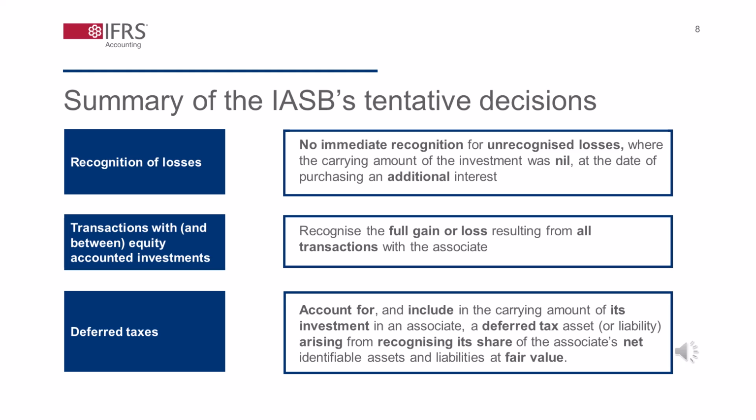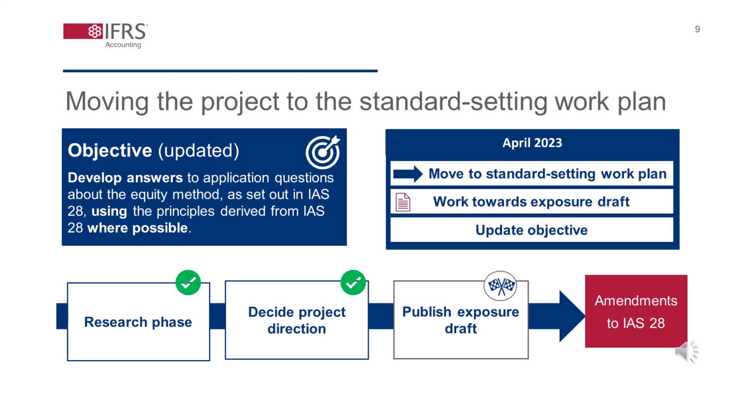At its April 2023 meeting, and because the IASB has concluded discussions on significant categories of the application questions, it decided to move the project to its standard setting work plan. The IASB also decided to work towards publishing an exposure draft at the next due process step. It was considered that the proposals will be best explained when set out as proposed requirements in the accounting standard, particularly as the IASB is not putting forward alternative solutions to application questions.